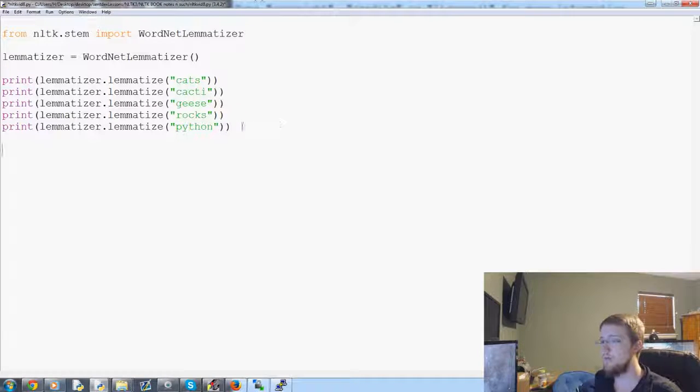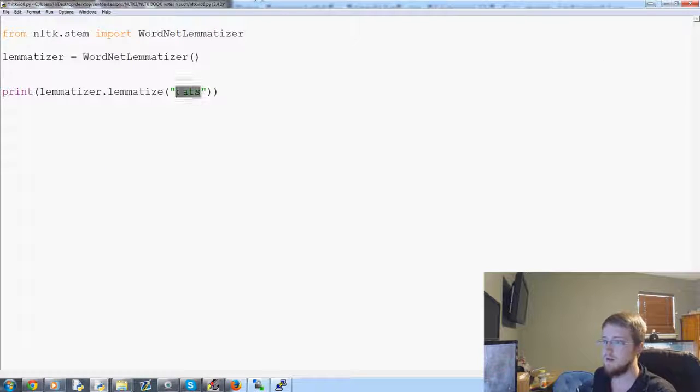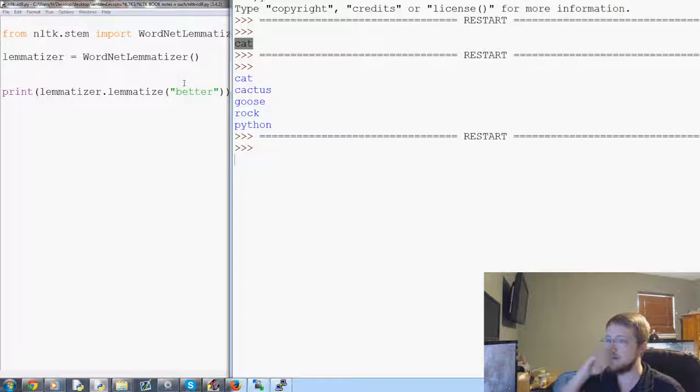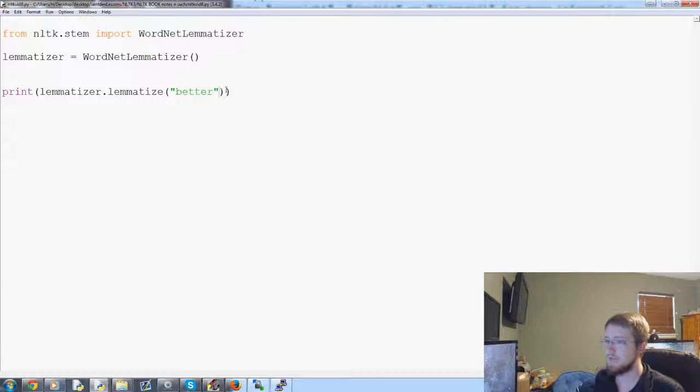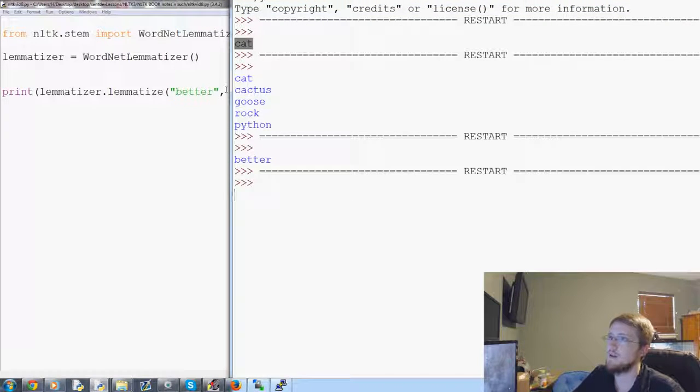Now what if we did, let's lemmatize better. Let's just try this first and see what it comes up with. Better. But what if we said better and then, I think it's pos equals, and then better is an adjective. Let's try that. Okay, so it actually comes back with a completely different word, which is good.